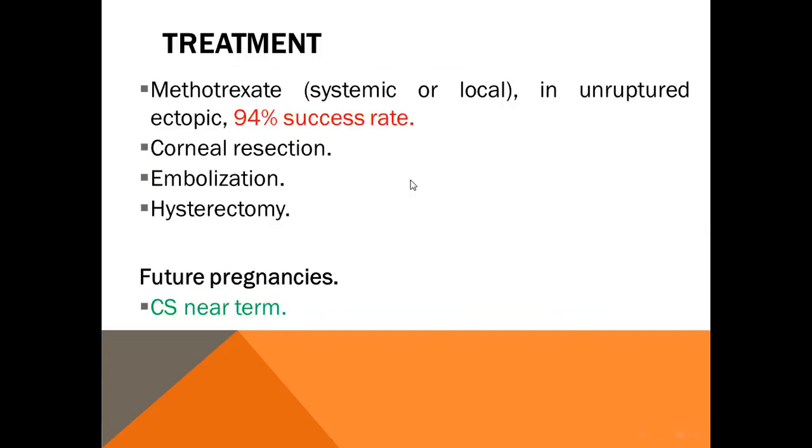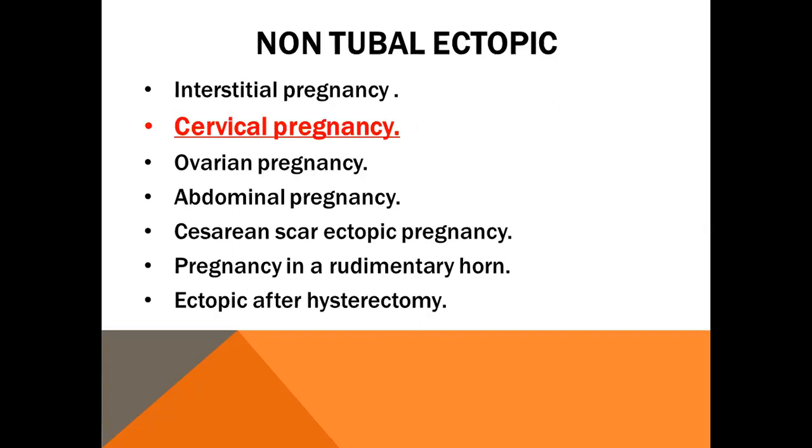Treatment. We try as much as possible to preserve the uterus. First, we can use methotrexate in a systemic or local manner. The success rate is high, more than 90% of cases respond to methotrexate. Second option, cornual resection. Other option, embolization, and the last, radical option, hysterectomy. Regarding future pregnancy, if we conserve the uterus, the patient should deliver by cesarean section near term.